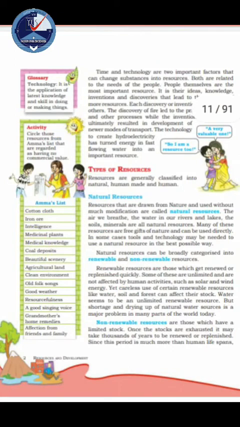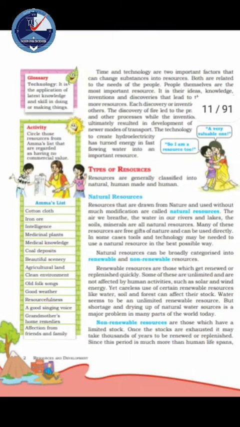Next is conserving resources. Conservation of resources, using resources carefully and giving them time to get renewed, is called resource conservation.